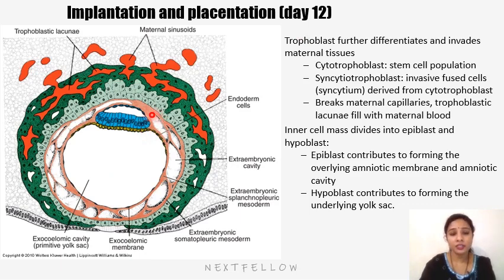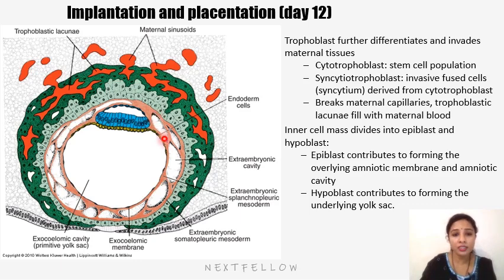So we can see the trophoblast and the amniotic membrane, and also the exocoelomic membrane. This is the exocoelomic cells which are derived from the hypoblast cells. So the exocoelomic membrane, here is the amniotic membrane. Between that and the cytotrophoblast we can see these gaps forming, and initially it forms a complete layer of cells which are called extraembryonic mesoderm. So this extraembryonic mesoderm later turns to extraembryonic coelom.